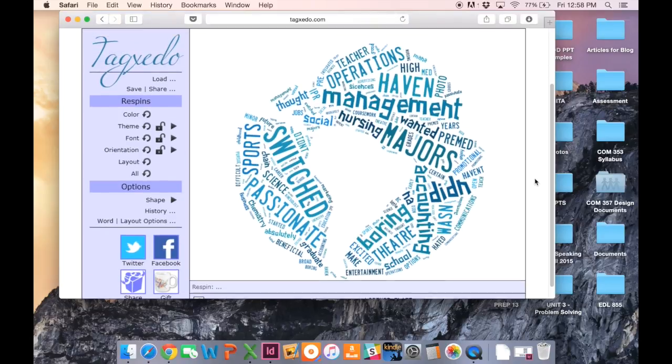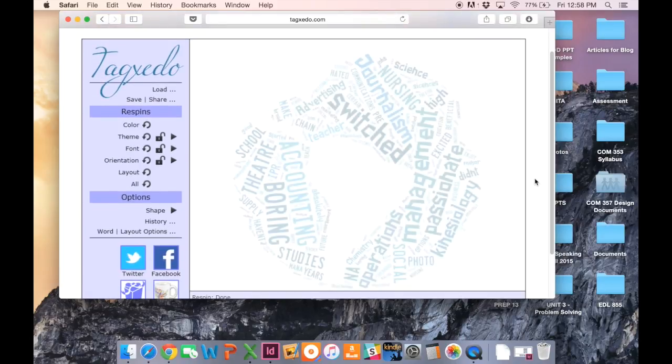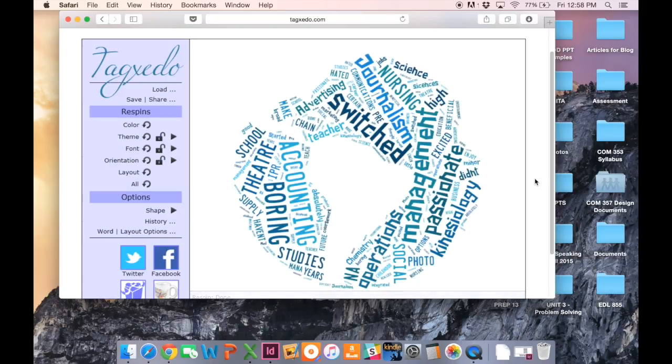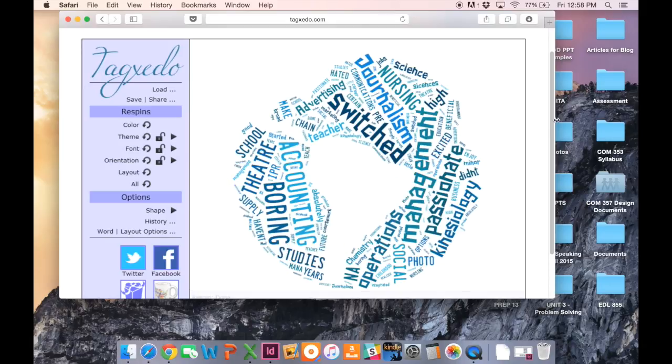And the reason why is because what this is going to do, it's going to make the largest words the words that came up the most in your short answer question. And unfortunately, you can see this didn't work too well except for this word right here, boring. That is a huge reason why people actually change their major.